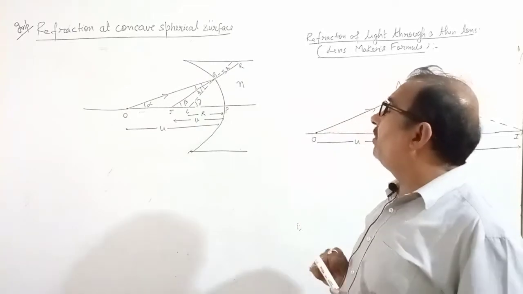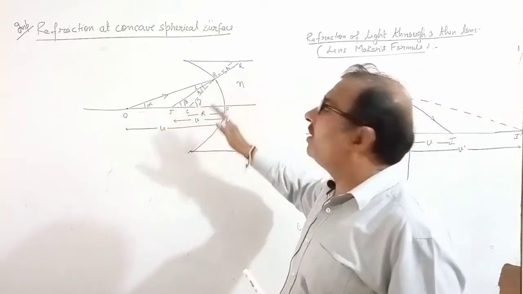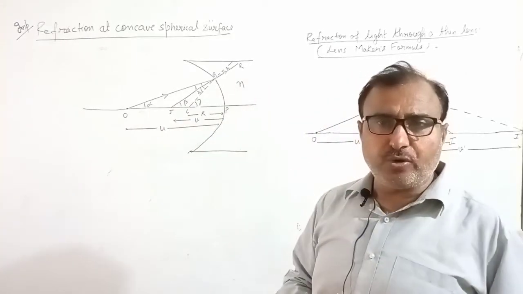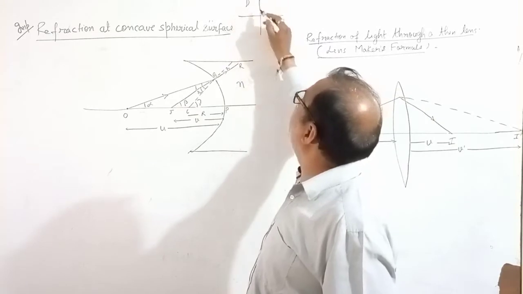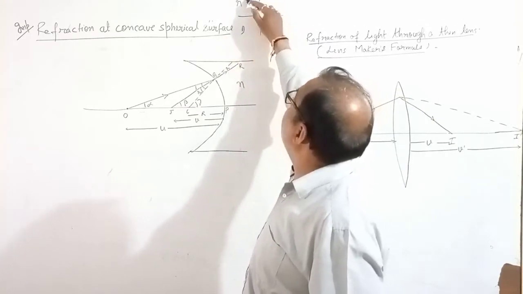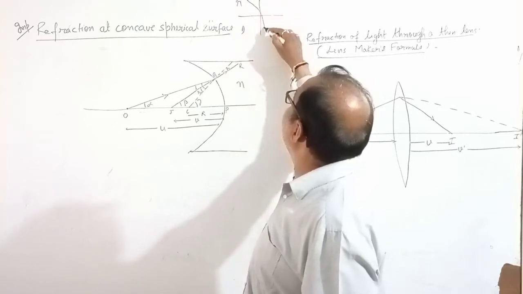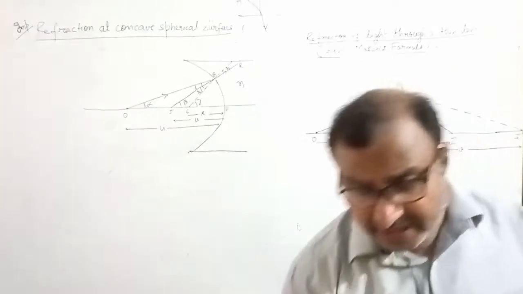Now, when light travels from rare to denser, it bends toward the normal. Same thing happened here.